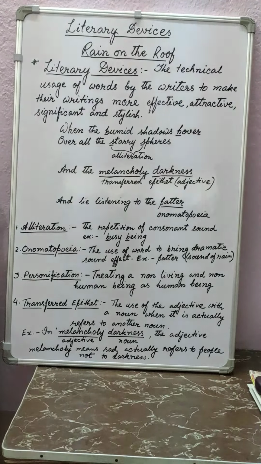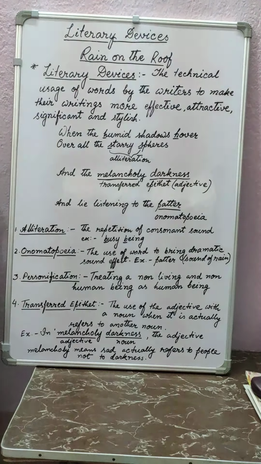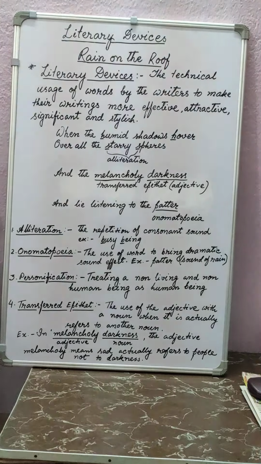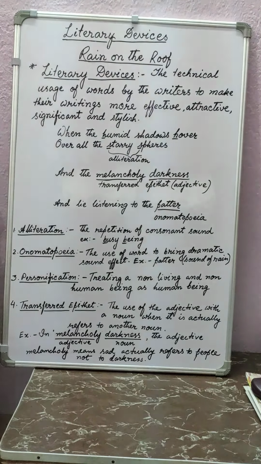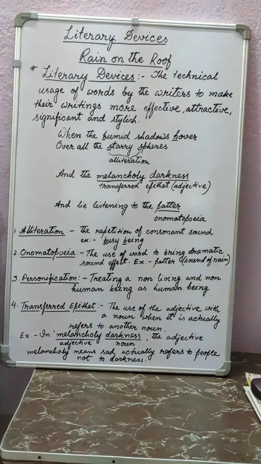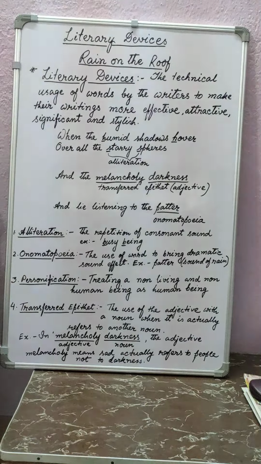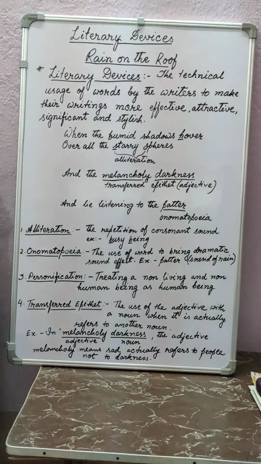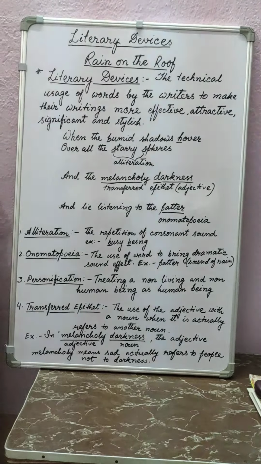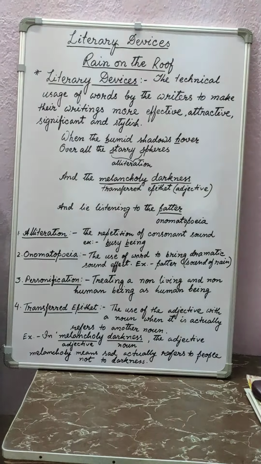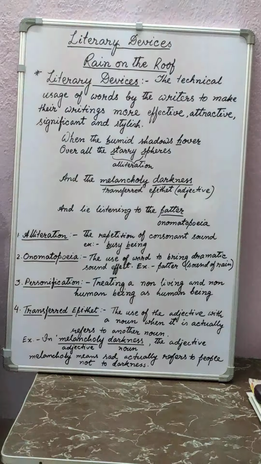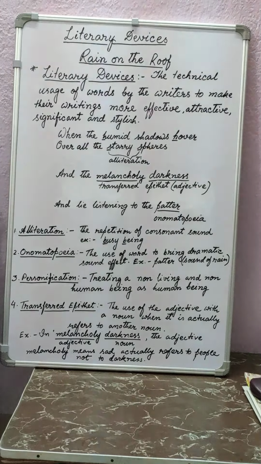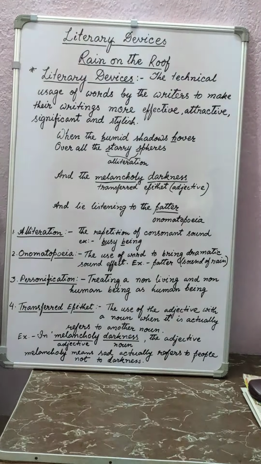Here in the poem, the melancholy night, the soft raindrops were just like weeping. The night cannot weep. Weeping is a quality of human beings. So when it is used for night, it is called personification.